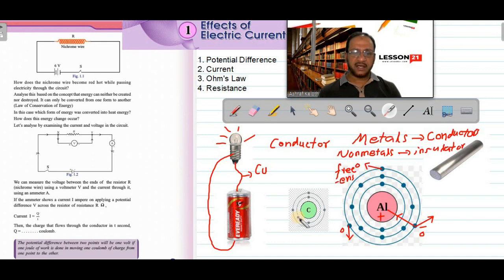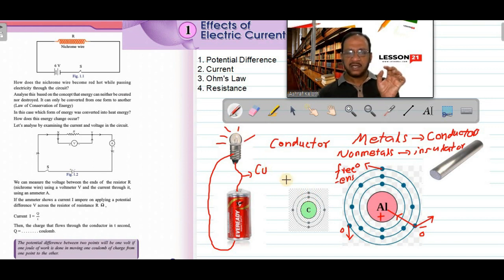Now if you consider carbon, the most of the material in our surroundings, as I told you before, like cotton thread, plastic, paper, the main content is carbon. This carbon is a non-metal and has atomic number 6. So electronic configuration is 2,4. In Bohr model of carbon atom, you can see first orbital 2 electrons, next orbital 4 electrons. 4 valence electrons in carbon. They are very close to the nucleus.